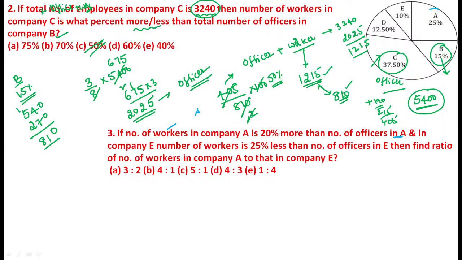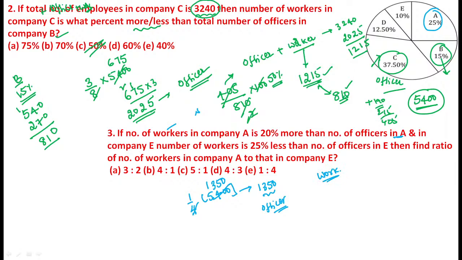Let's calculate the number of officers in A. How much? 25%. 25% means 1 by 4th of 5400. You just calculate. 4 ones are 4, 4 threes are 12, 4 fives are 20. The value becomes 1350. So 1350 is officers.